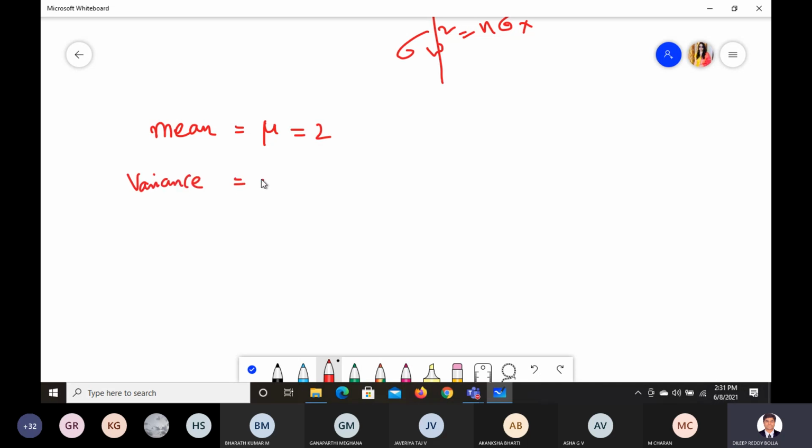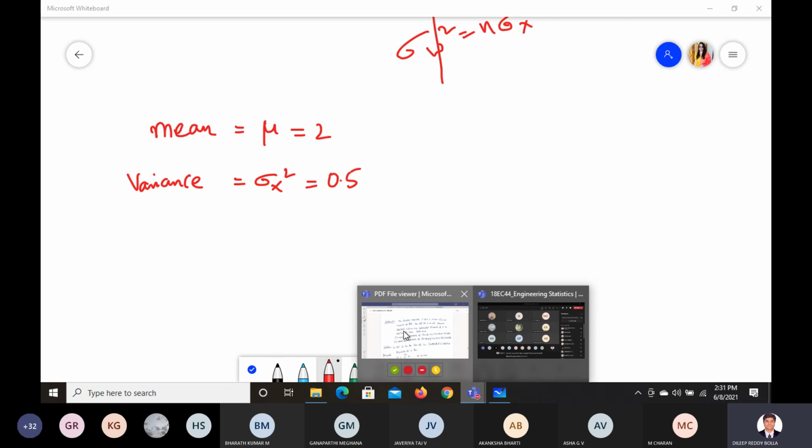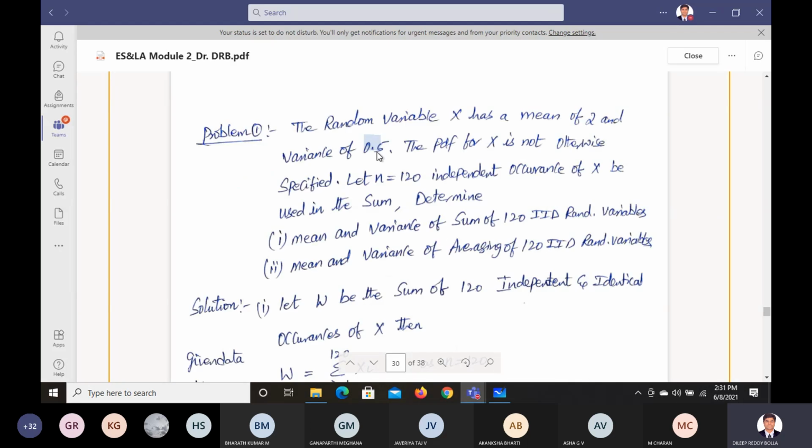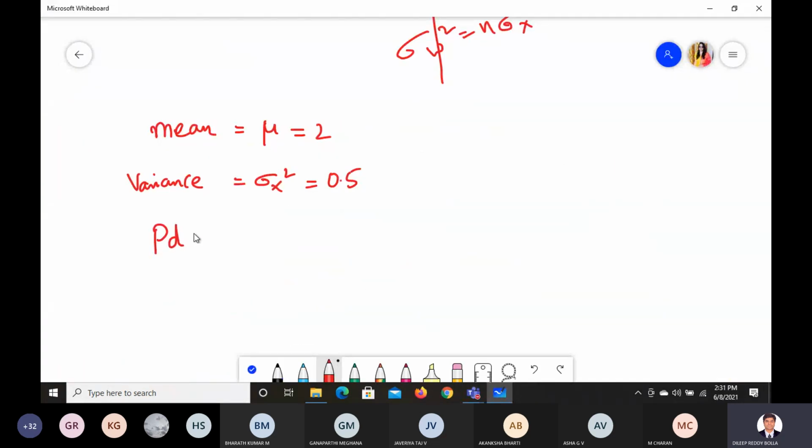Variance is given by sigma x square. Let us say this is sigma w square, whatever it is, 0.5. So mean is 2 and variance is 0.5. The PDF of x is not otherwise specified, which means the PDF is not given. We don't know the value of the PDF.